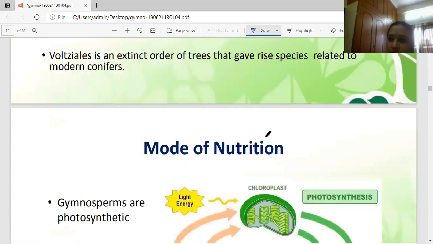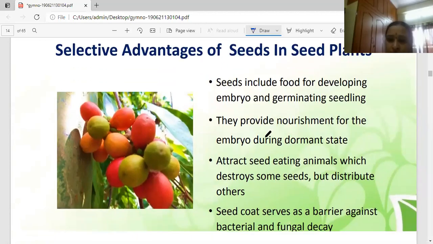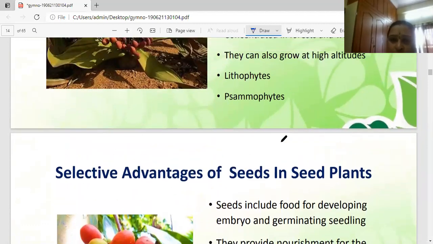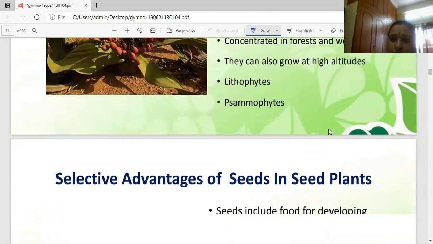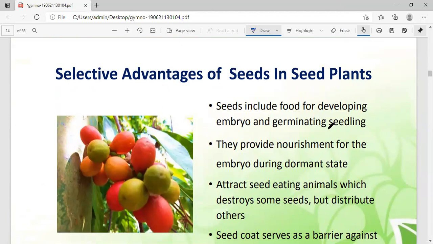And the next one, in the reproductive organs, gymnosperm plants may be monoecious or dioecious. Pinus is always monoecious, and Cycas is always dioecious. Usually cones are monosporangiate, unisexual, but in certain members, Ephedra is the best example, the cones are bisporangiate.